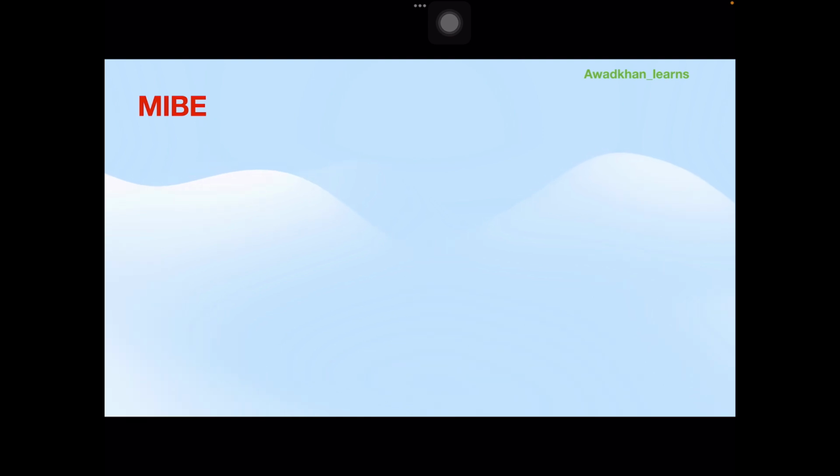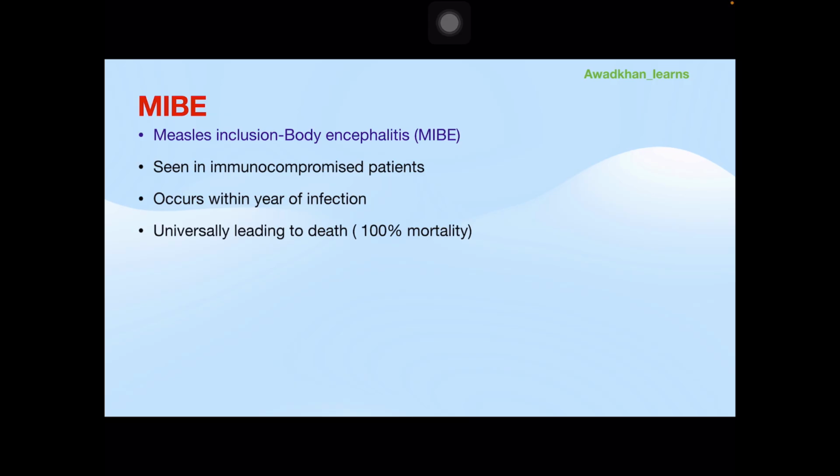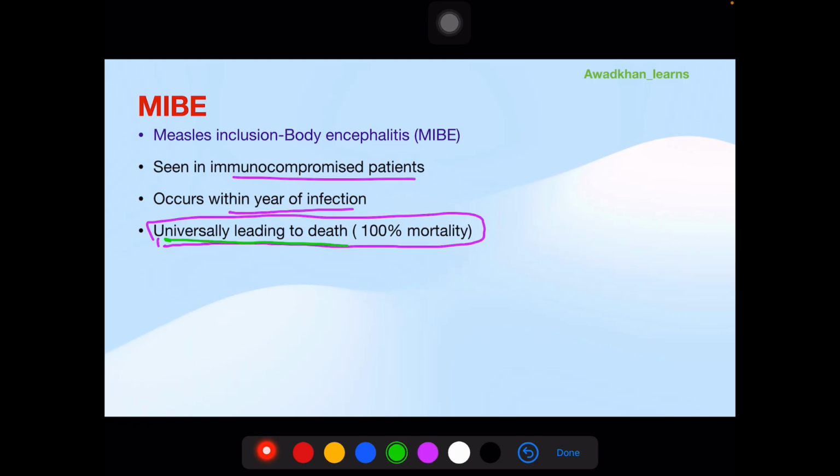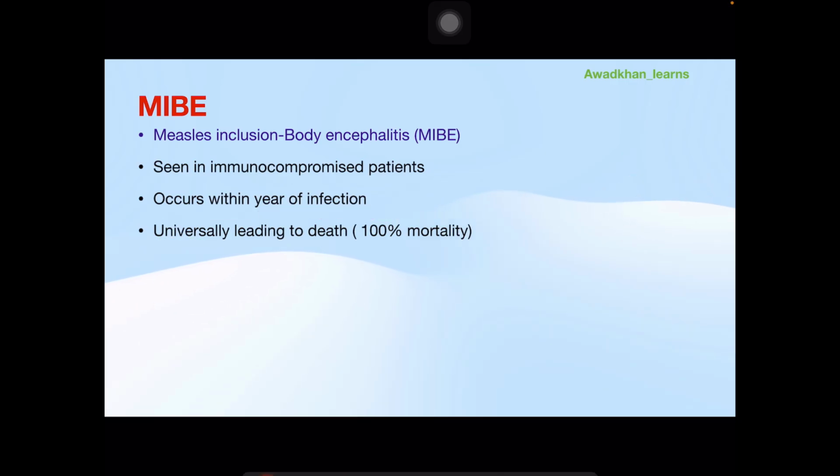What is MIBE? Anyone? Measles inclusion body encephalitis is seen in immunocompromised patients, occurs within a year of infection, and has the poorest prognosis, 100% mortality, universally leading to death. These lines are directly taken from Nelson, and this can be a potential MCQ.